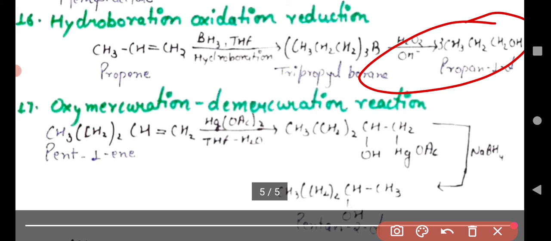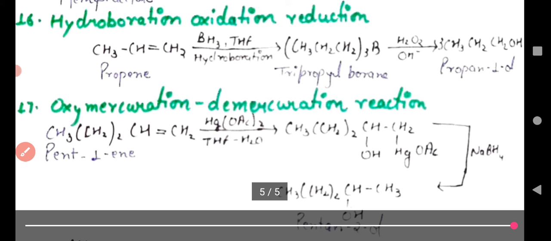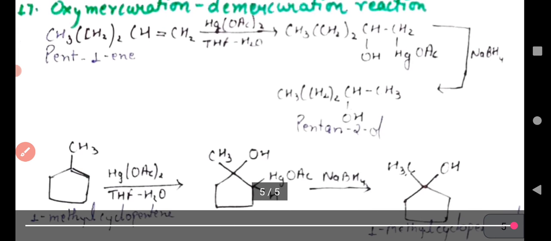So this is very important. This reaction follows the anti-Markovnikov rule, AMR.